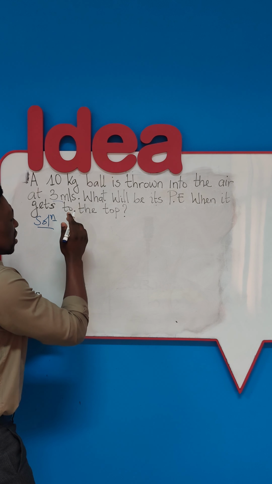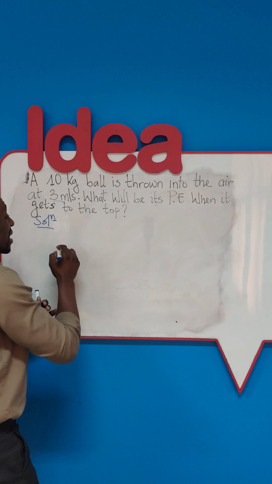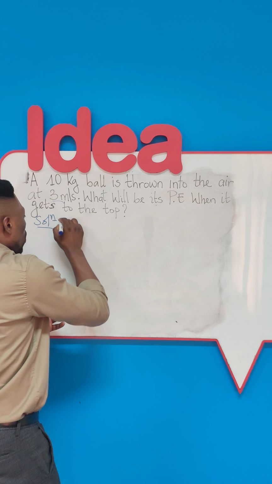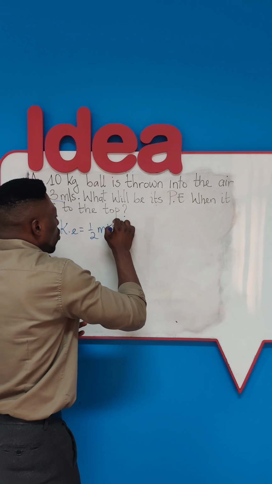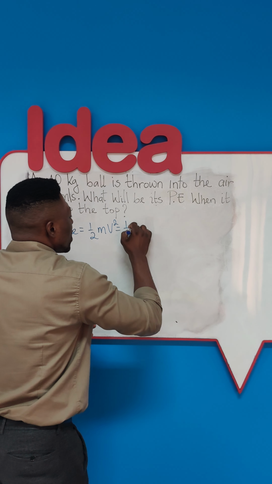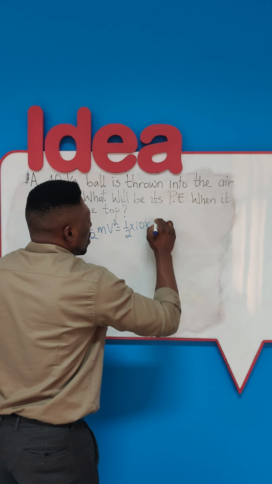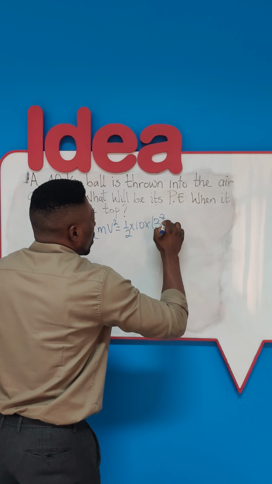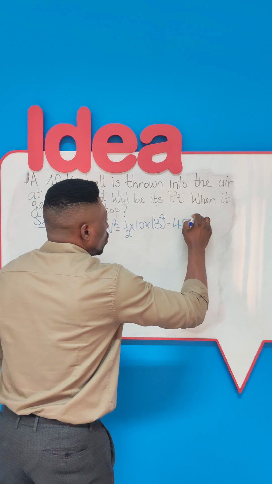Now, what energy does it have at the start, the moment it is projected? It has only kinetic energy. Kinetic energy, which is given by half of mv squared, will be given by half times the mass, which is equal to 10, and then times 3 all squared. If you punch this correctly, this should give us 45 joules.